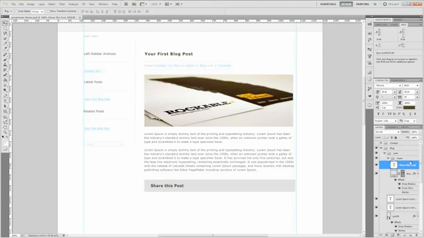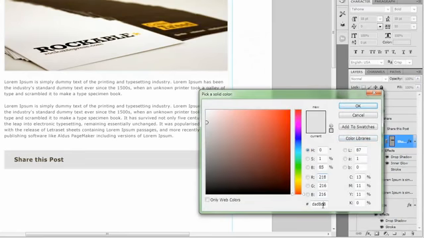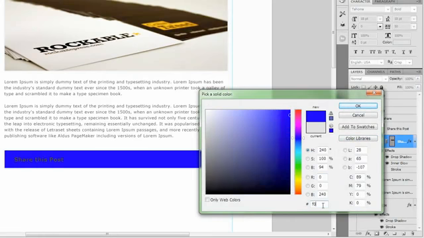And actually, the background is a little too dark, so we want to change that. We want to change the background color. So let's go ahead and change the background color to F0EE.